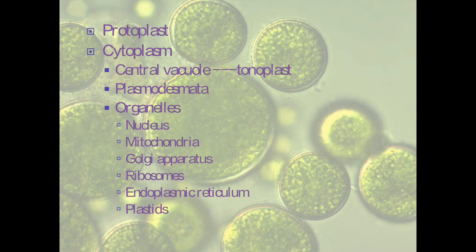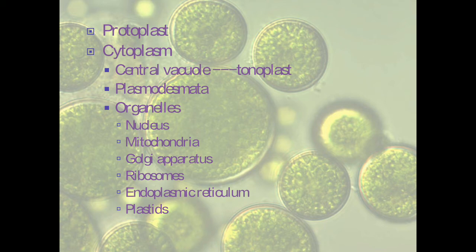Apart from that, there are several other organelles such as mitochondria and Golgi apparatus. Each of these has a specific function. For example, mitochondria is helping in the energy production of the cell, or Golgi apparatus is helping in the secretory function of the cell. So it is packing the things and helping in the secretory function of the cell. Or ribosomes are acting as the workbench for protein synthesis, and so on.